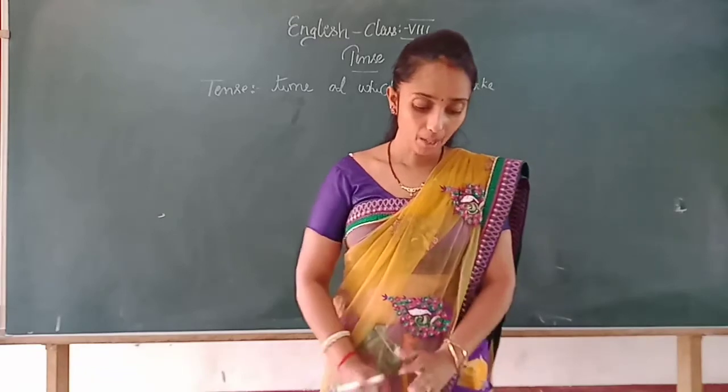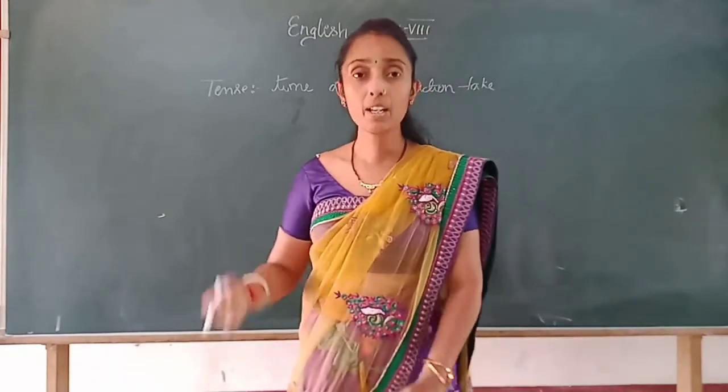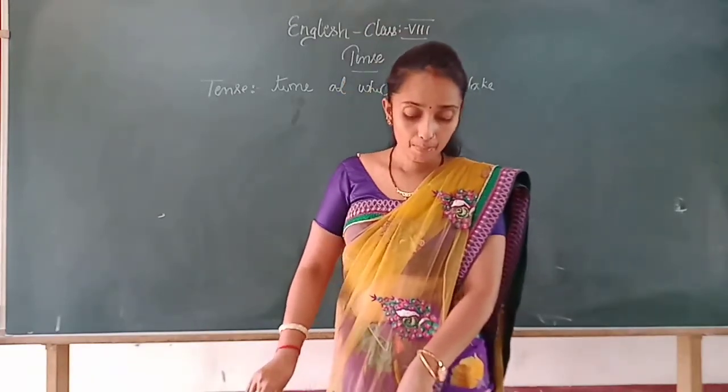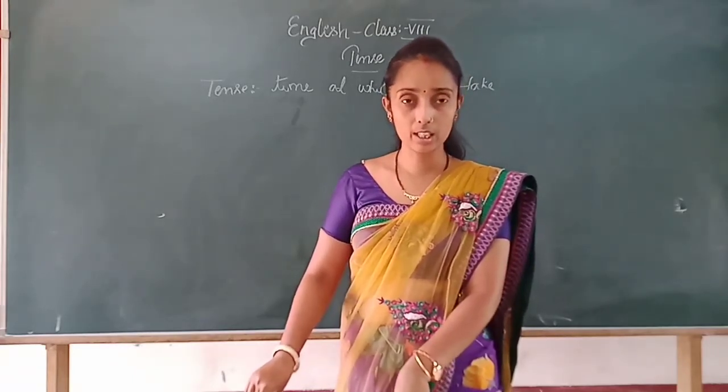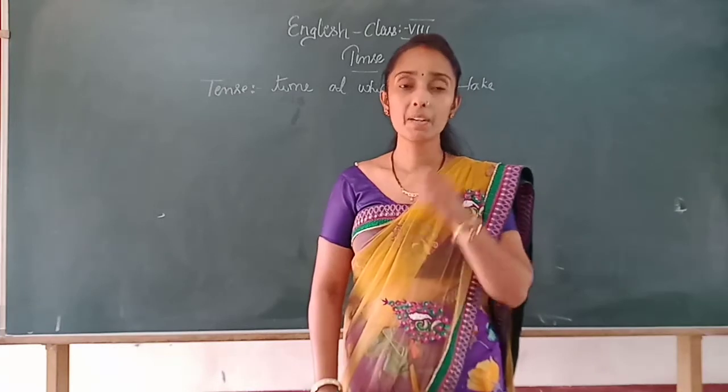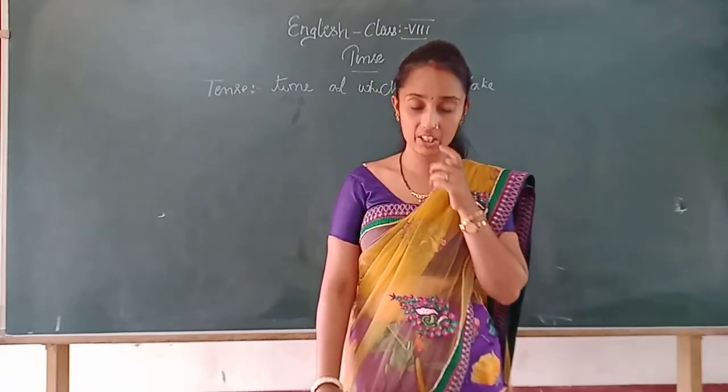Okay. And below that write down present tense, past tense and future tense. These are three different forms of a tense. Which are they?